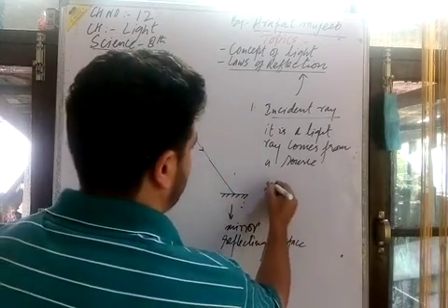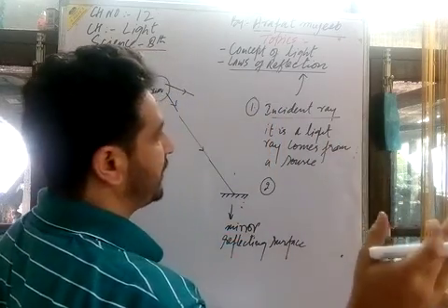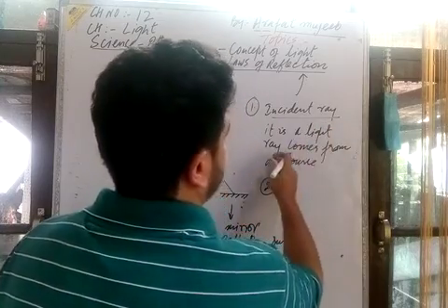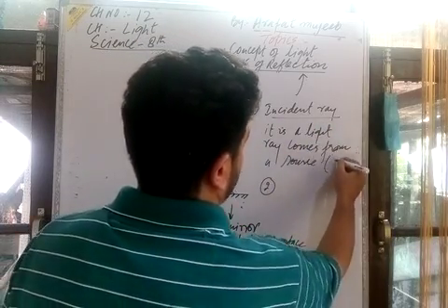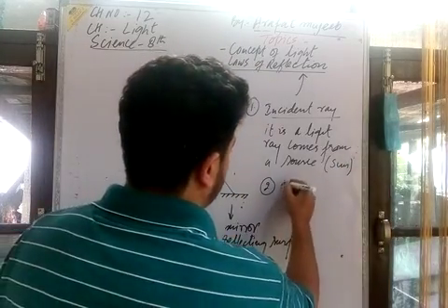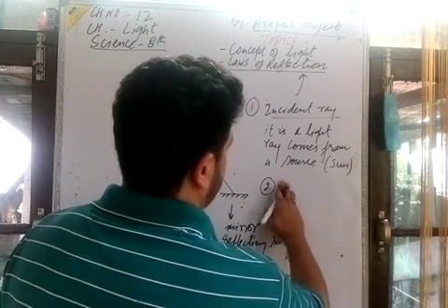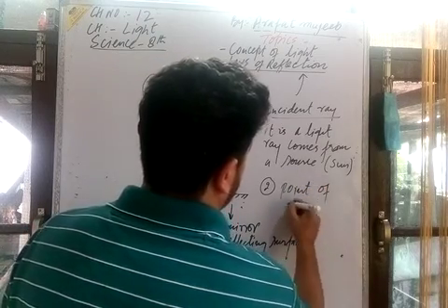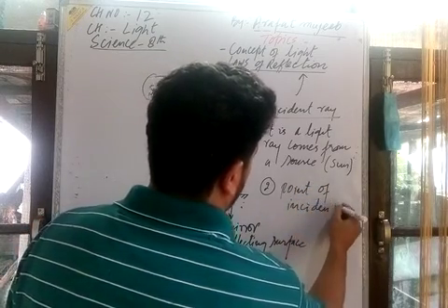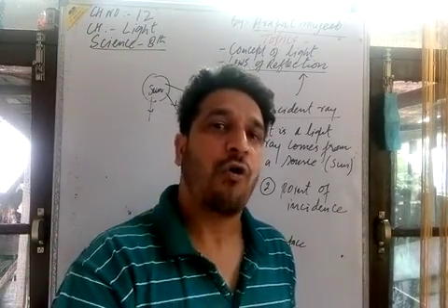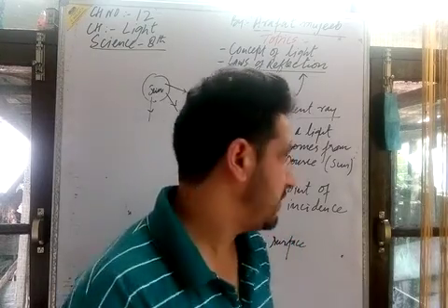You should note down. Then the second point. It is the first point: what is an incident ray? Incident ray of light is a light ray that comes from a source. Here I take the source as the sun; there can be other sources too. Incident point: here you can write either incident point or point of incidence. What do you mean by point of incidence? It is a position, a place where an incident ray of light actually strikes, actually meets. I will define this here.